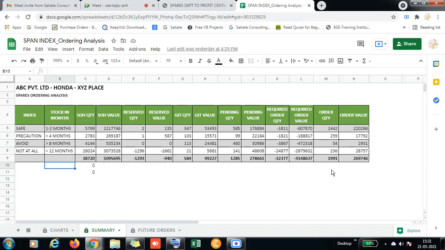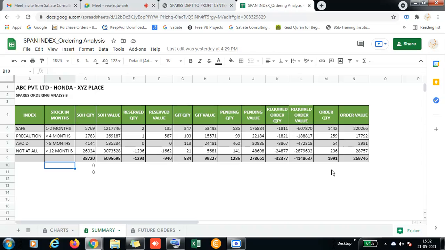The same precaution and avoid will automatically get segregated over there. Yes, absolutely, it will be segregated, because today a part which is safe may become precaution tomorrow. Correct. That is the reason why we always suggest the past 6 months data. It will calculate the trend.